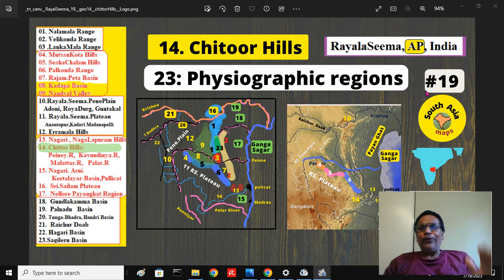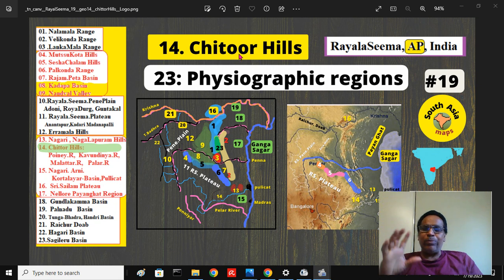In part 5, we identified around 23 geographic regions. You can see the geographic regions here. Now I am talking in detail about part 24, the Chittoor hilly region.